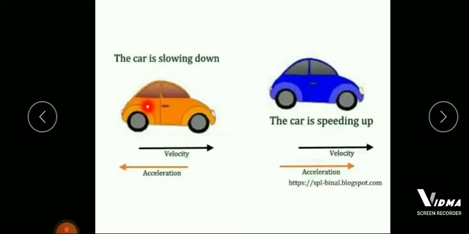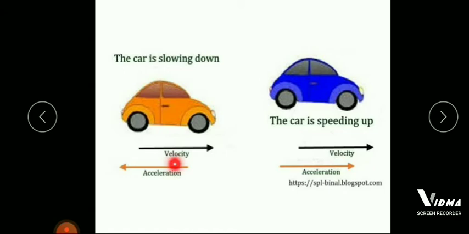Here you can see two colored cars, yellow and blue. The driver inside this car wants to take a rest, so he is slowing down his velocity, while the driver inside the other car wants to move fast, therefore he is increasing his velocity. So in this case the velocity is decreasing, that is why the acceleration is also decreasing, and here the velocity is increasing, that is why acceleration is also increasing.